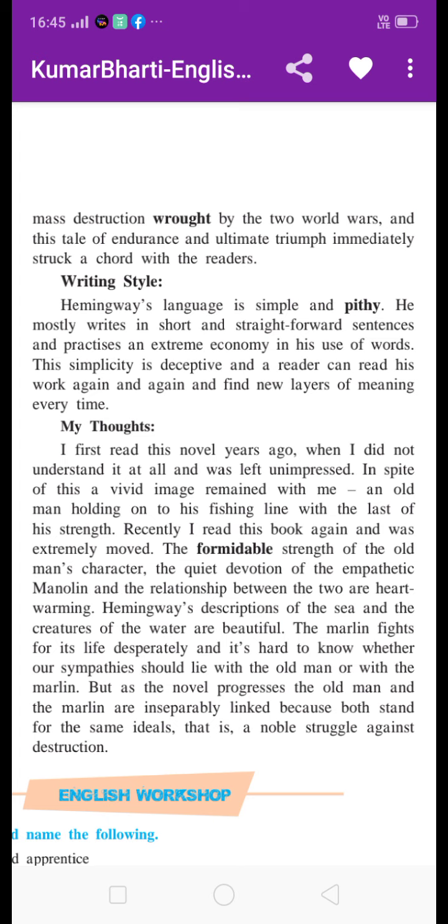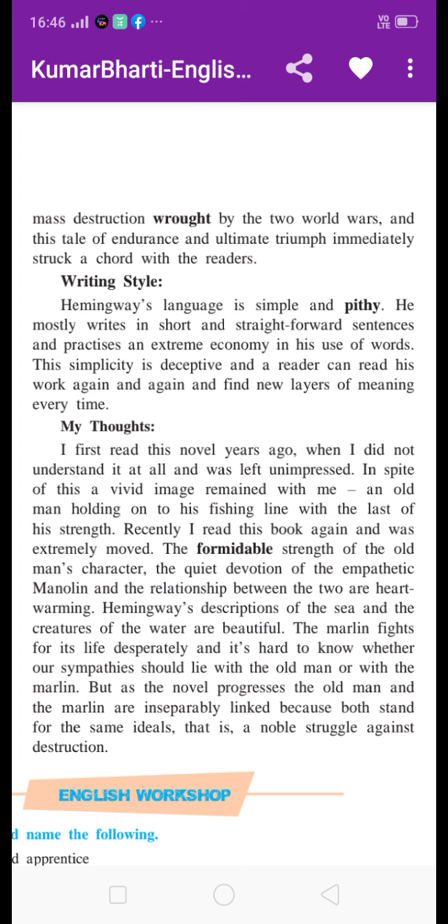Manolin's character is loyal and devoted, and the relationship between the old man and Manolin is really heartwarming. The reviewer understood this after reading the novel a second time.